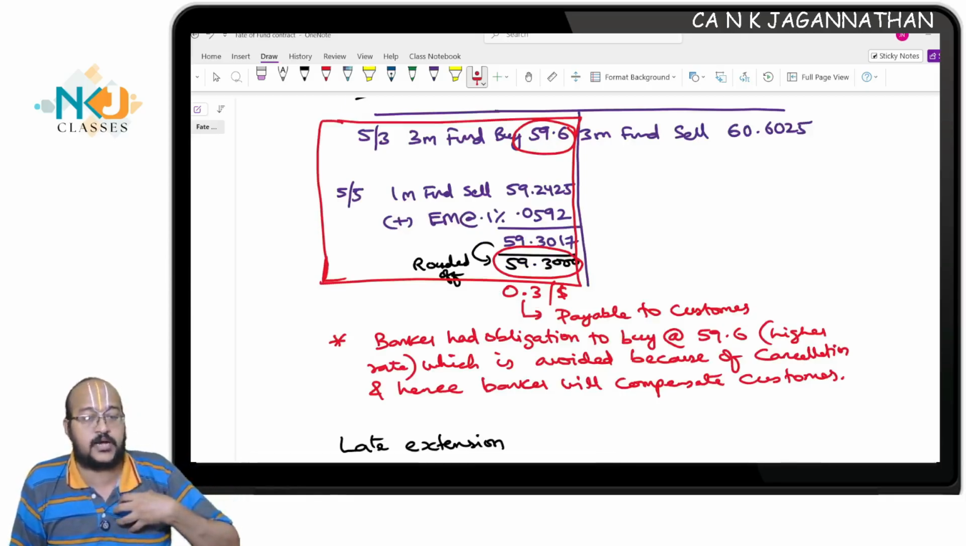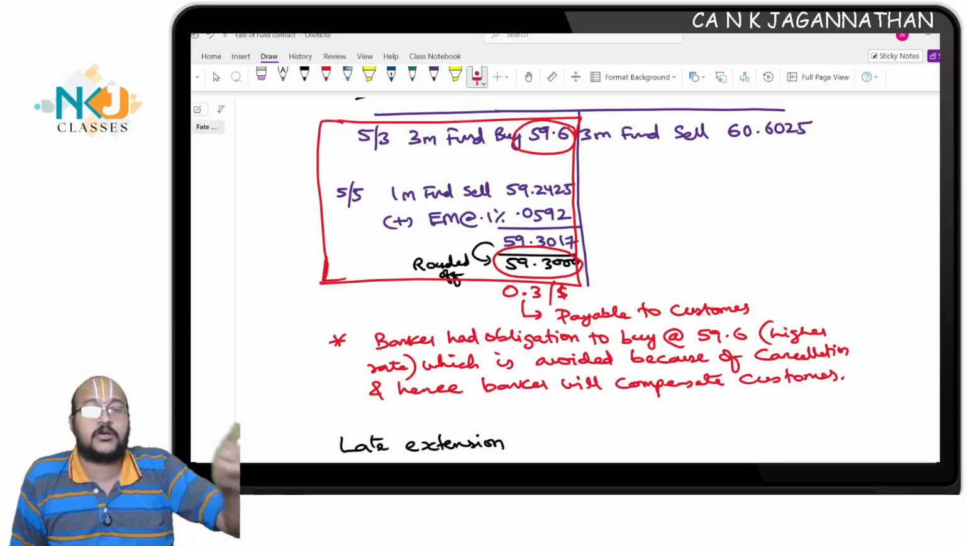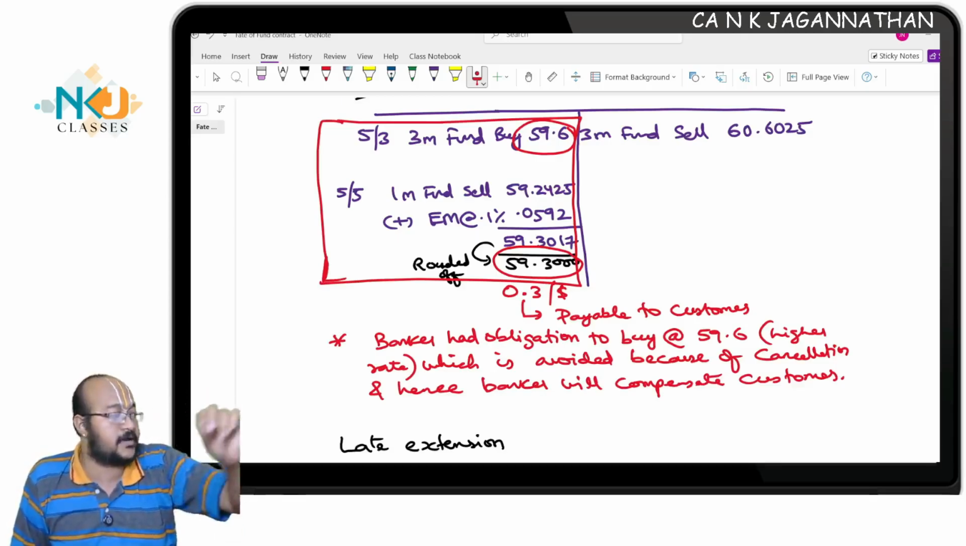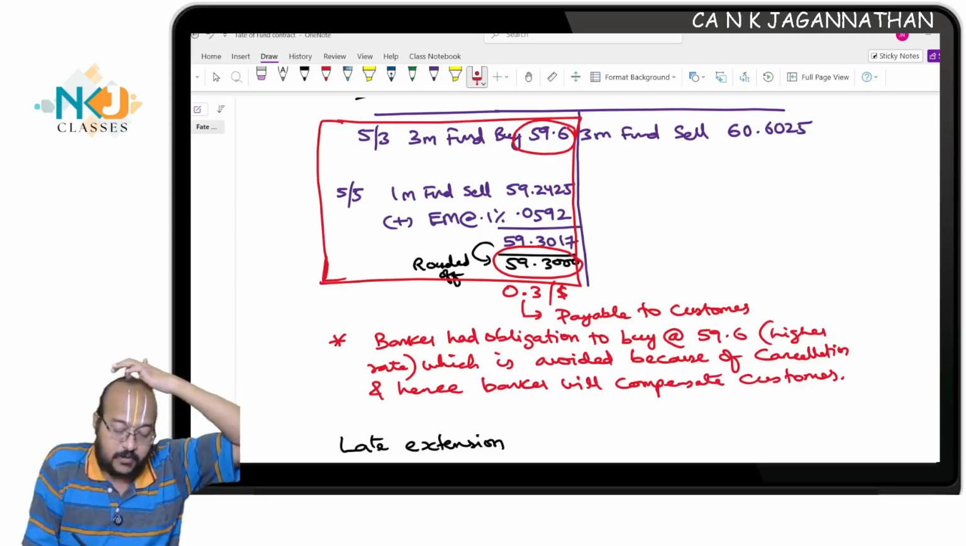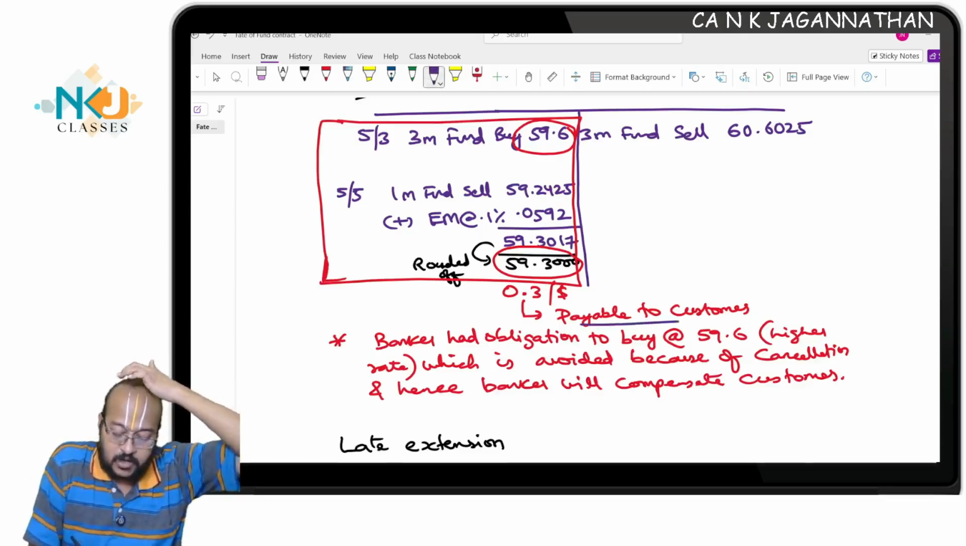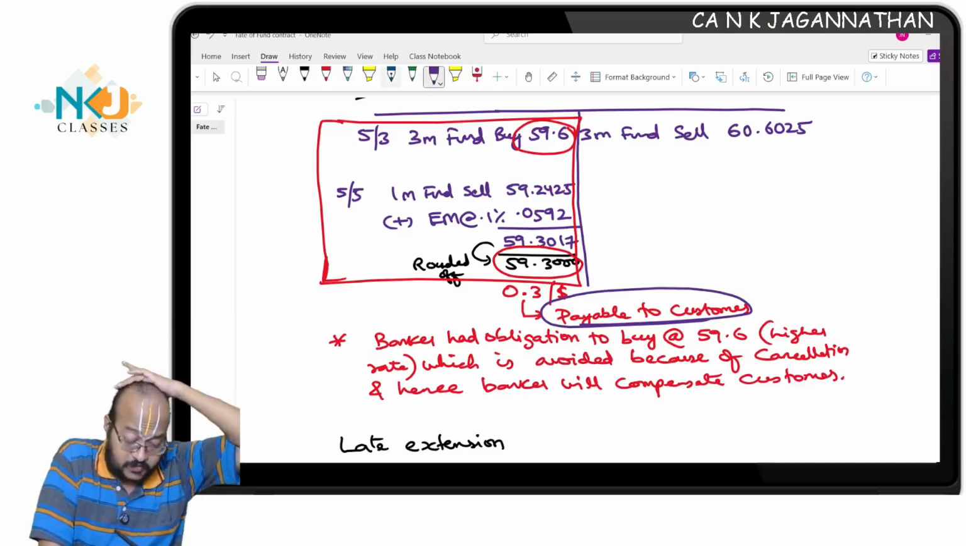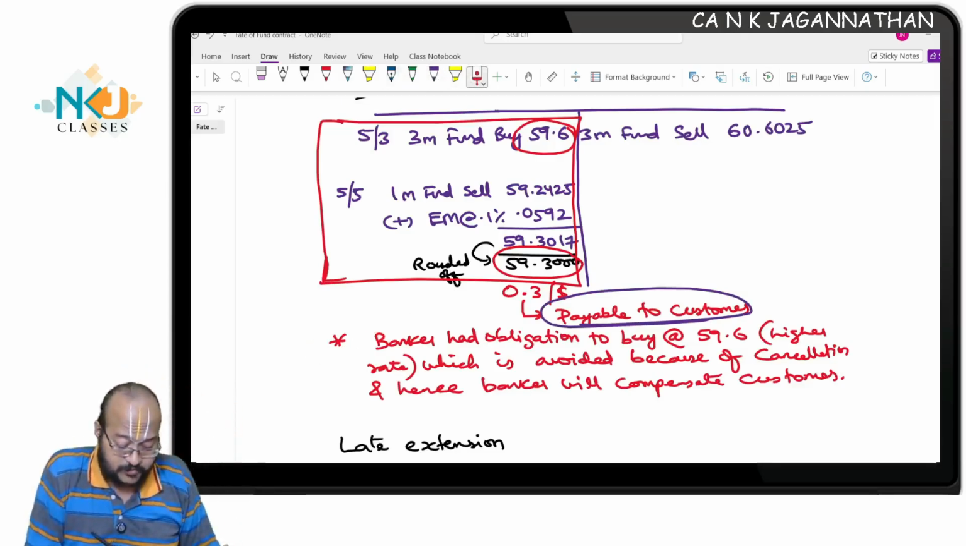You are benefiting because of whom? The customer. So what will you do? You will pay back the benefit to him. So this is payable to the customer. This benefit is payable to the customer. This is the important observation.